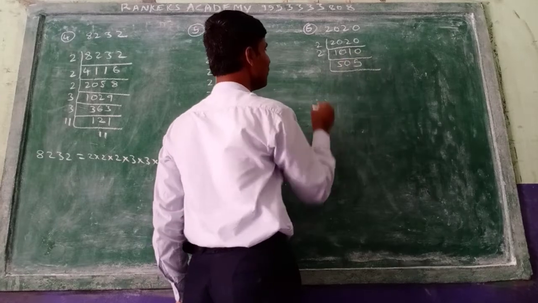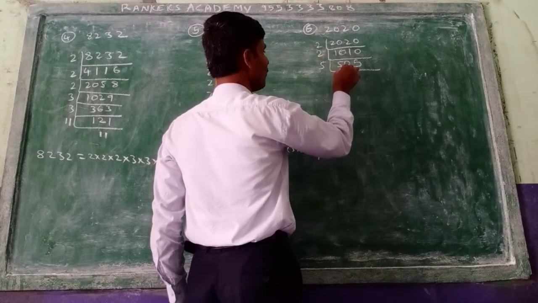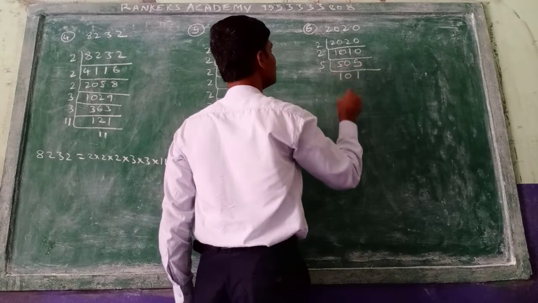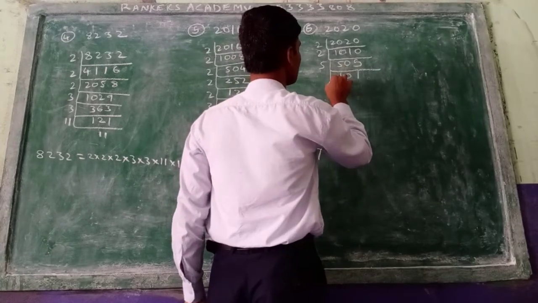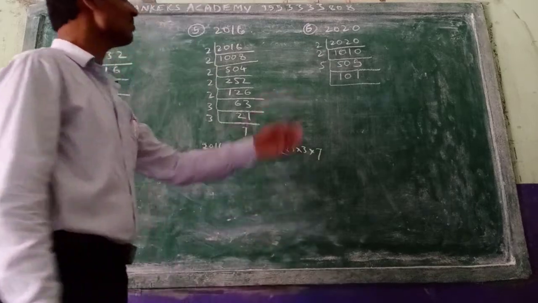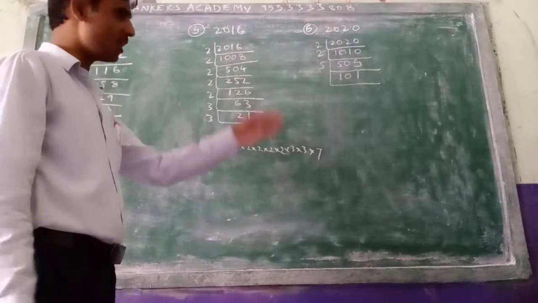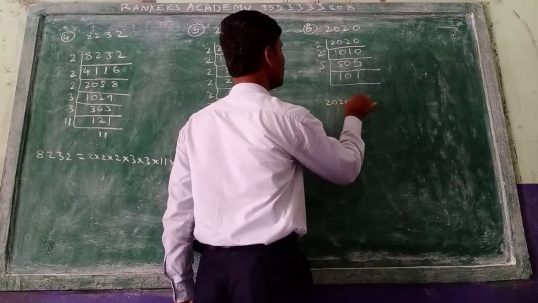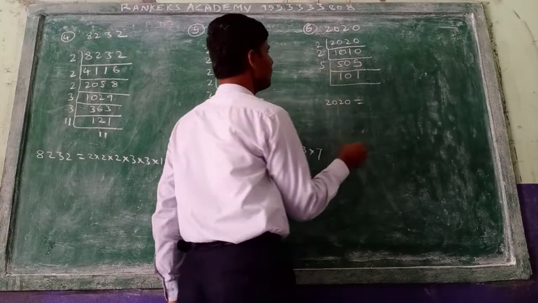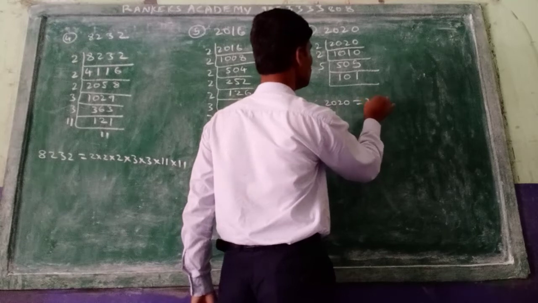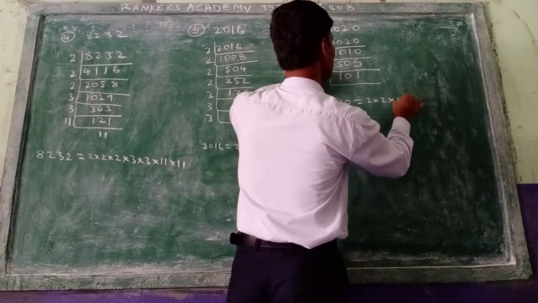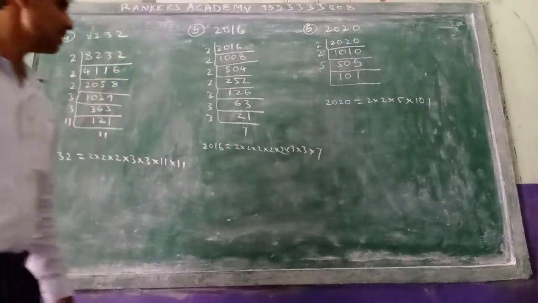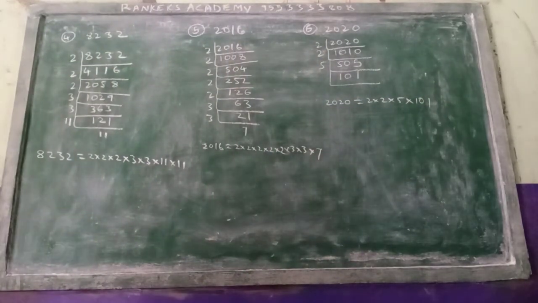Again this one will come in the 5 table. 5 10 ja, 5 1 ja. So 101 will not come in any table, so 101 is a prime number. So we can write here 2020 equal to 2 into 2 into 5 into 101.